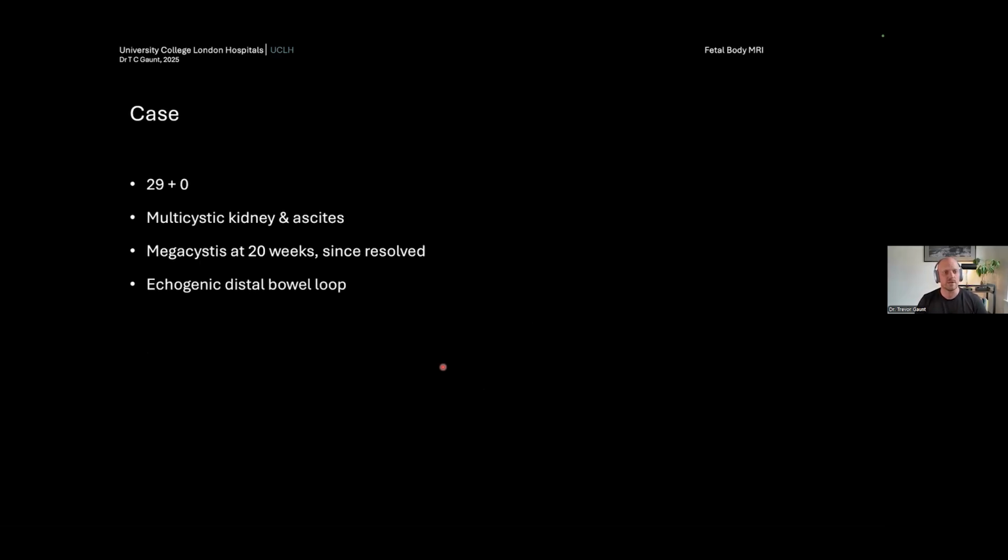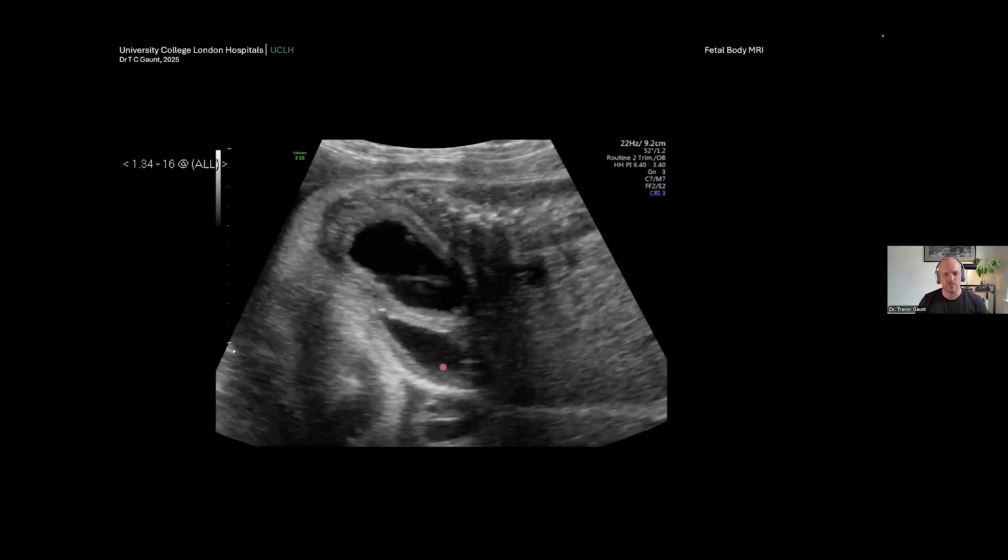So here's a case of a 29-week fetus. The fetal medicine team told us that there was a multicystic kidney with ascites and that there was megacystis at 20 weeks, which has since resolved. And there was an echogenic distal bowel loop. They were worried that there was a cloacal malformation, but they couldn't tell us whether it really was or not, so they asked for help.